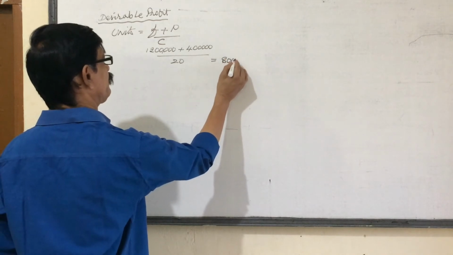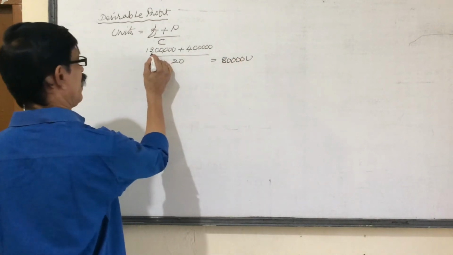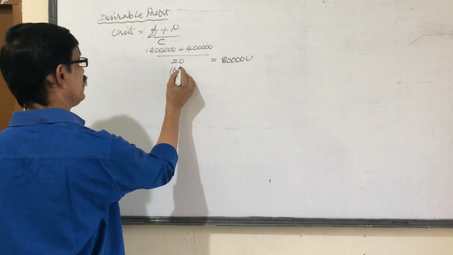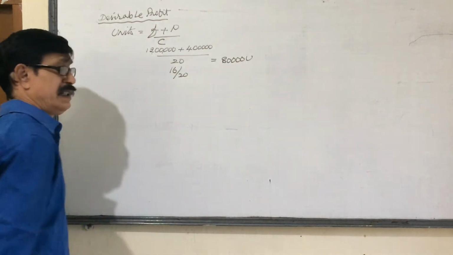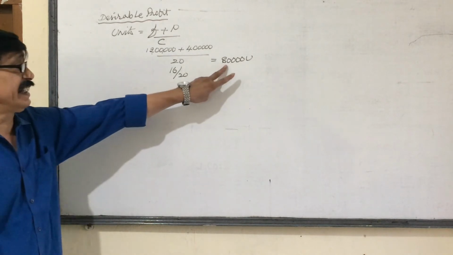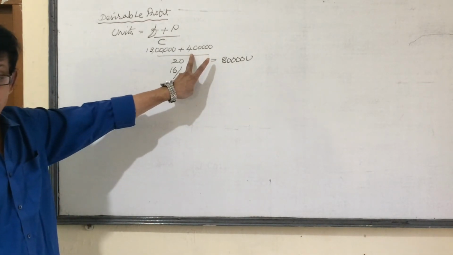80,000 units. 12 lakhs plus 4 lakhs is equal to 16 lakhs, divided by 20. That is equal to 80,000 units. If I sell 80,000 units, I will get a profit of 40,000.